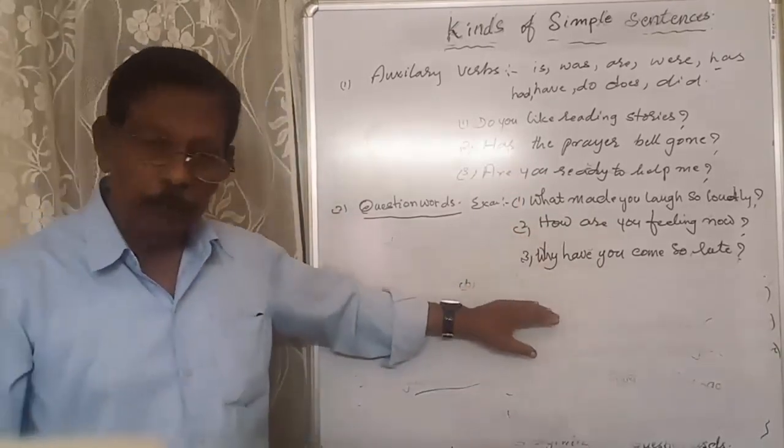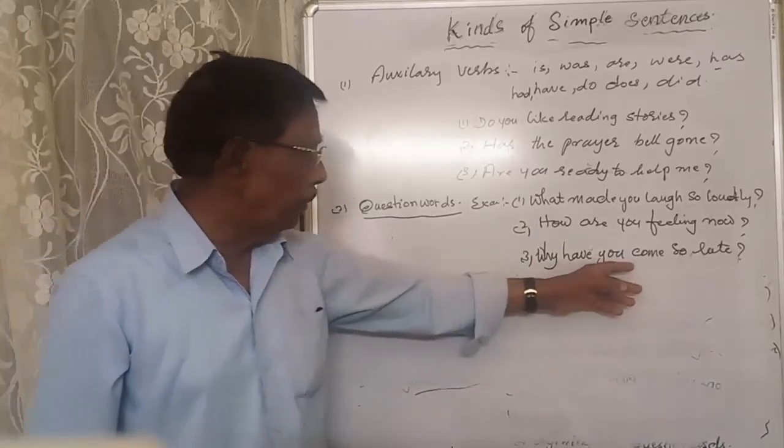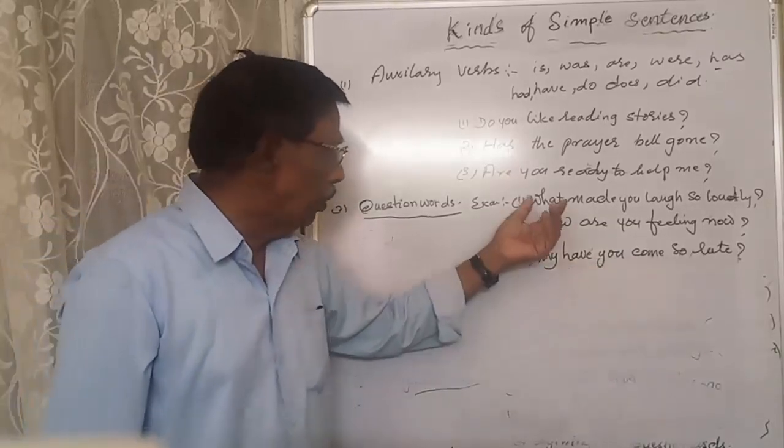The third one: Why have you come so late? Now see, in the first sentence we use the question word "what", in the second sentence "how", and the third one "why". These are called question words.